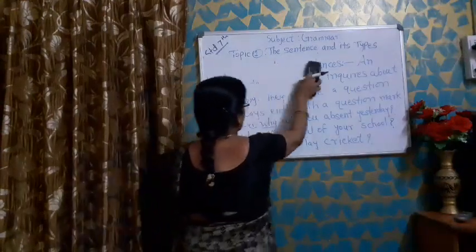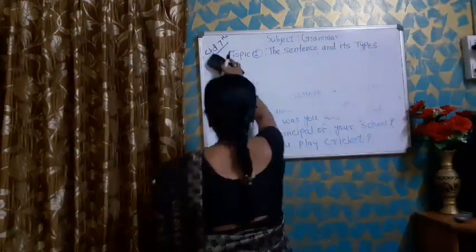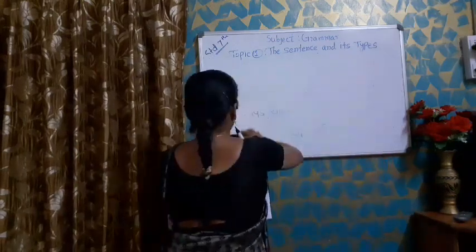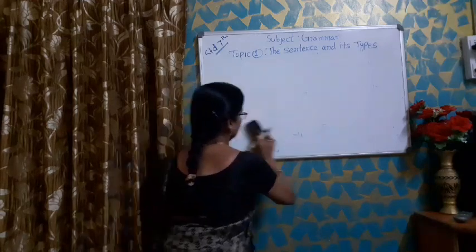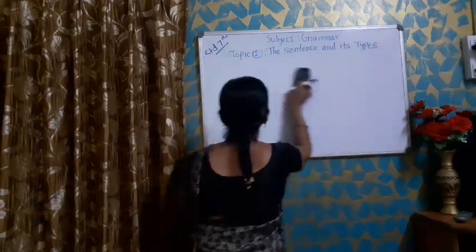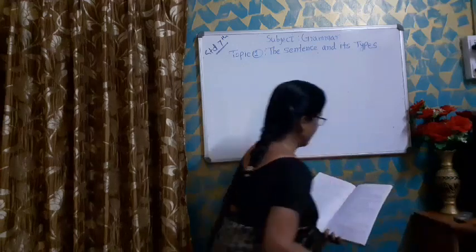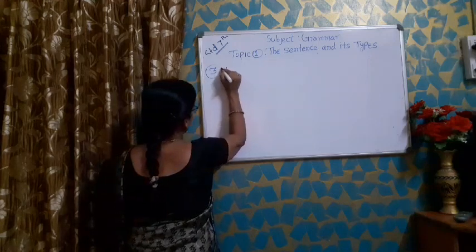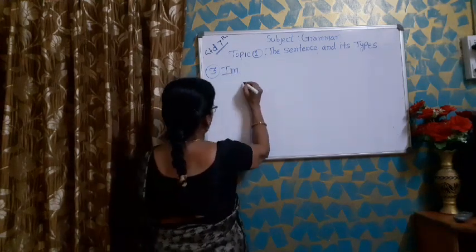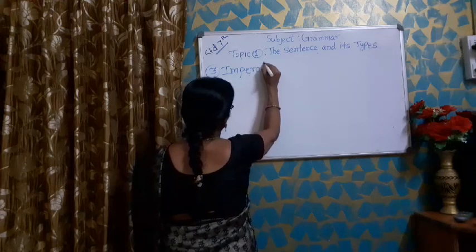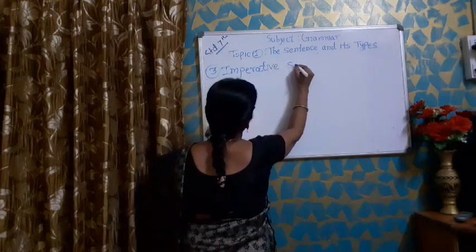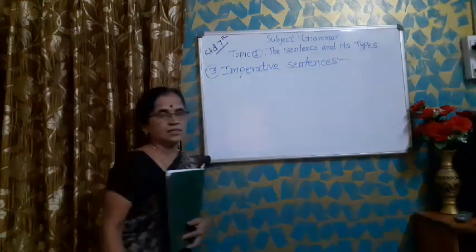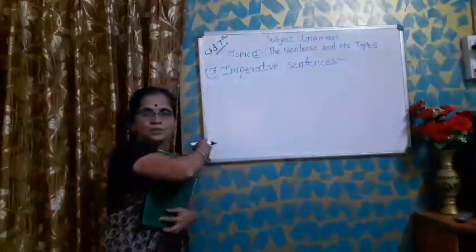Now the third type of sentence is the imperative sentence.